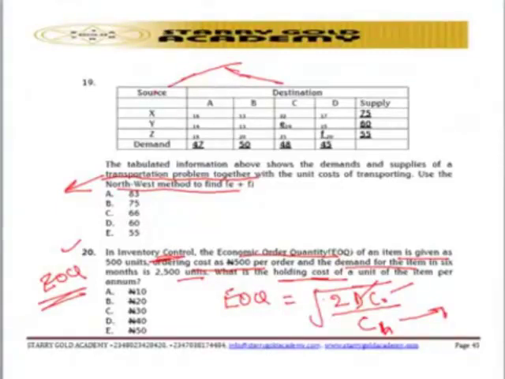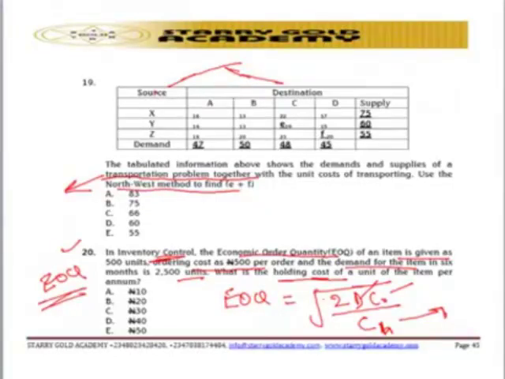So if you are able to know the details on economic order quantity using the formula, EOQ equals the square root of 2DCO all over CH, where D is annual demand, CO is ordering cost, and CH is holding cost, and you can identify them and apply them, definitely you can solve the question with ease. So that is it for the multiple choice questions in May 2017 diet quantitative techniques in business.